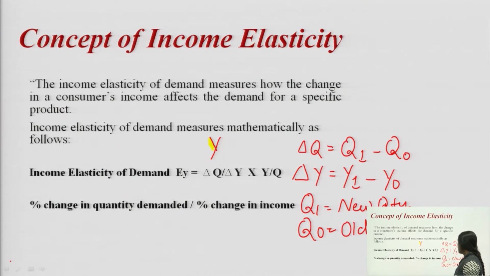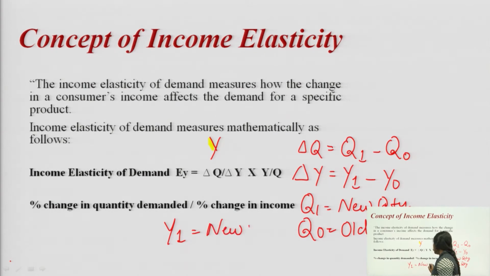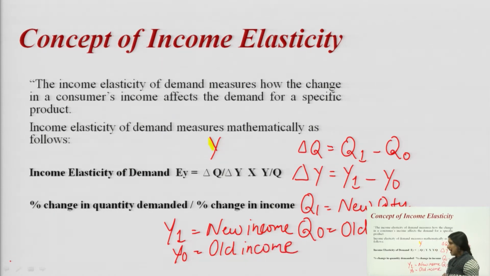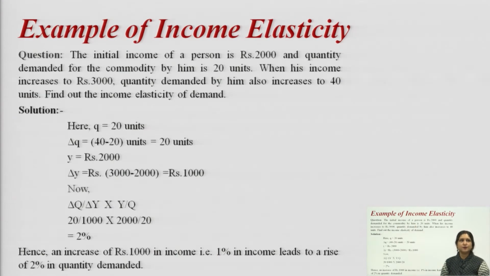In the same way, Y1 is the new income and Y0 is the old income. So, with the help of these data, we are able to calculate income elasticity, that is EY. Let us make it more clear with the help of an example.